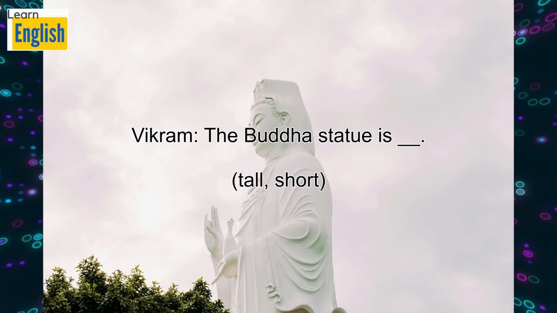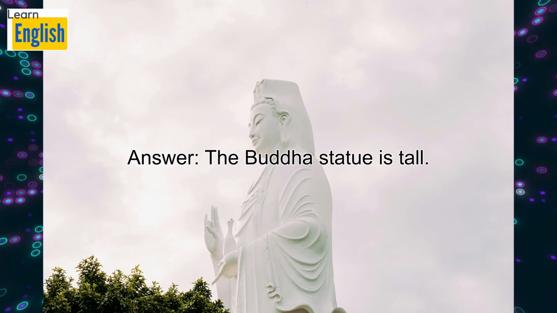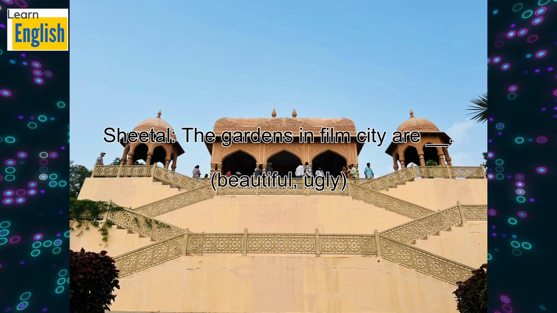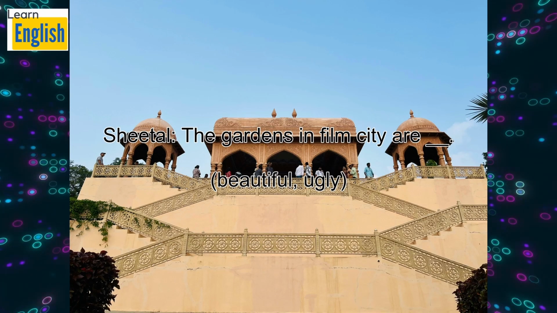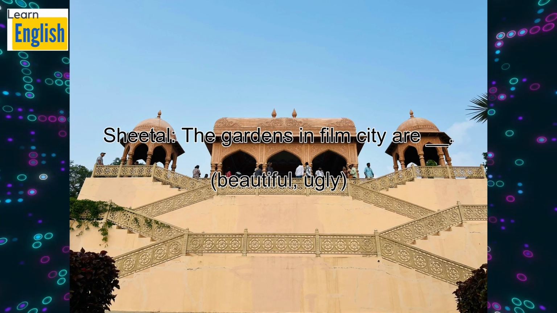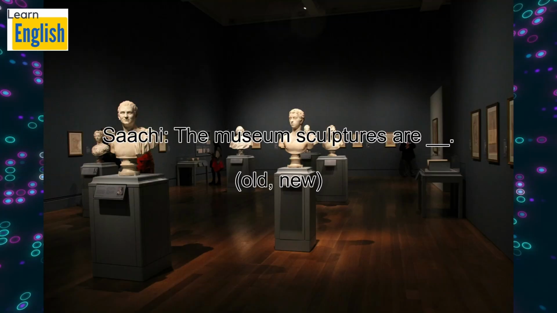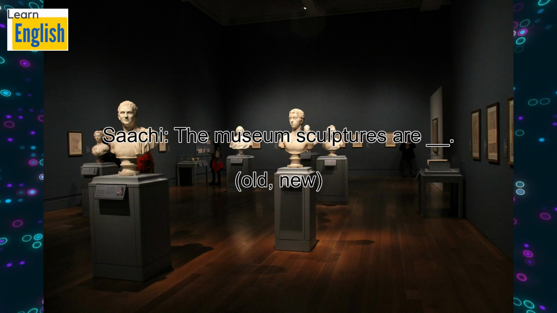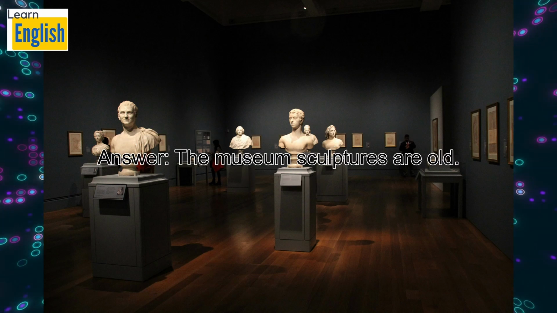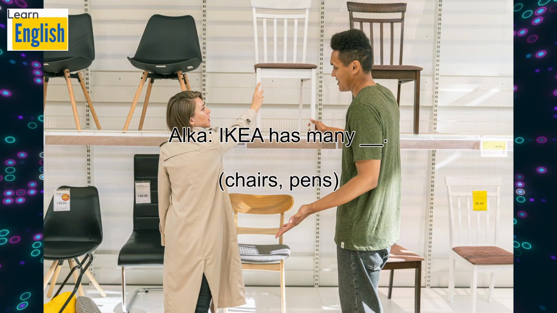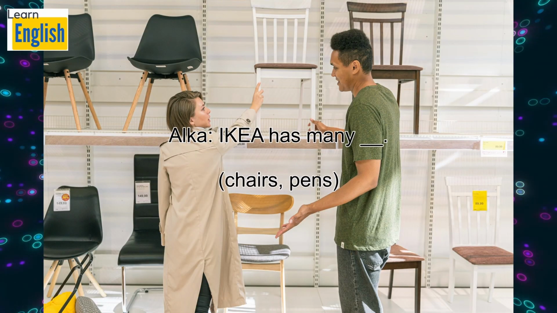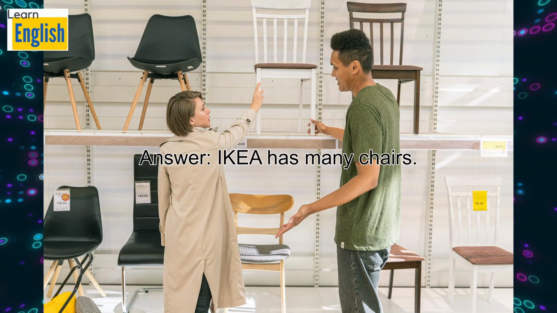Vikram, the Buddha statue is tall. Sheetal, the gardens in Film City are beautiful. Sachi, the museum sculptures are old. Alka, IKEA has many chairs.